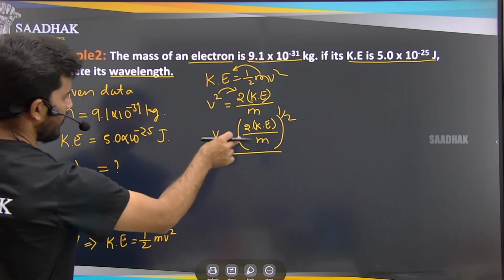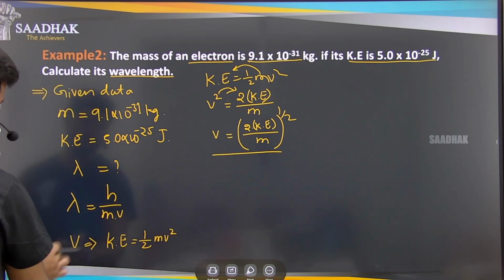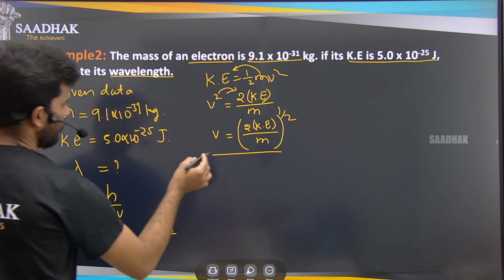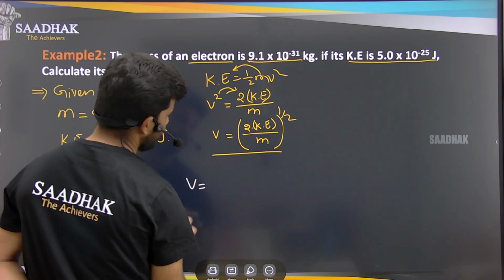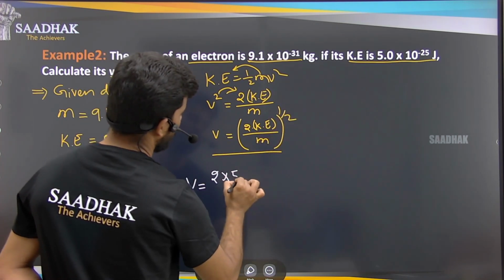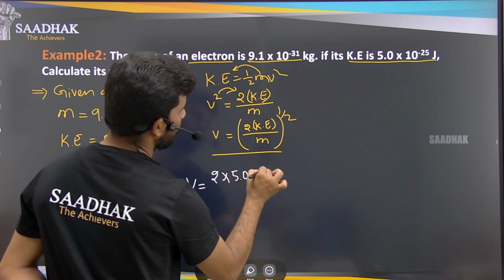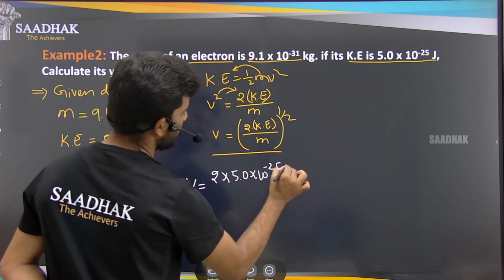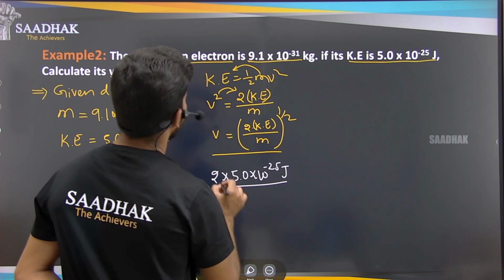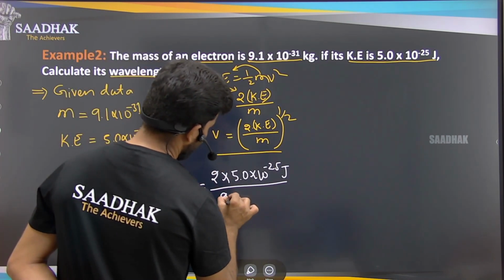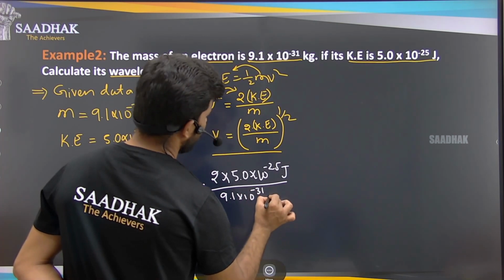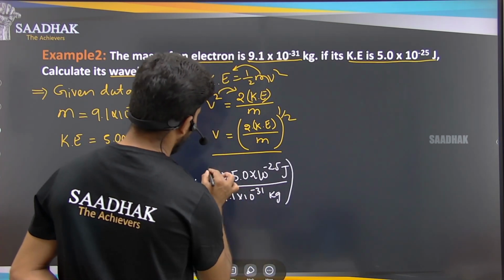So now if you can find out the v, and if you can substitute in this formula, we can get the lambda here. So we'll start with the first part. What is that velocity? So to find the velocity, v equals 2 into kinetic energy, which is 5.0 into 10 to the power of minus 25 joules, divided by mass. Mass is 9.1 into 10 to the power of minus 31 kg, whole power 1 by 2.